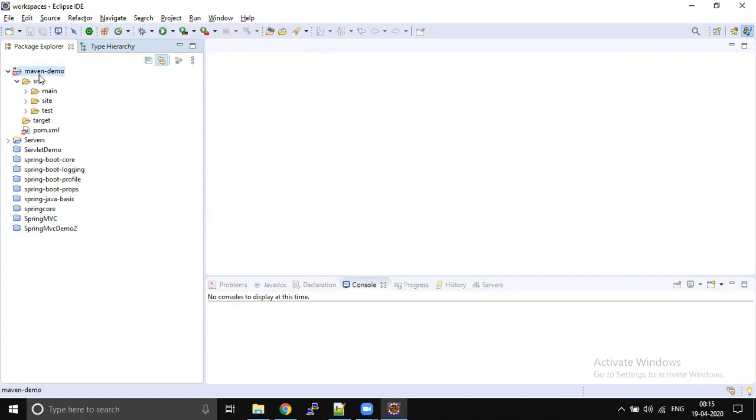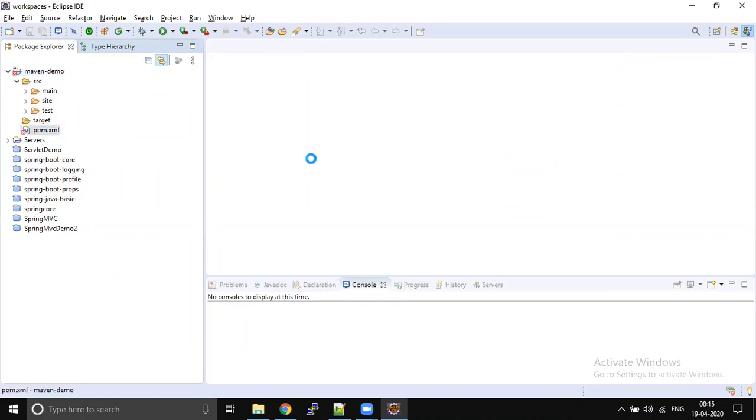Due to some conflicts in my Eclipse, the project structure is not created fully. That is fine, at least we are able to create a project. Whenever you create a project, you can see some folder structures: src/main, src/test, target, pom.xml. These are very important things we must know and understand, and why we need them. So let's start with the pom.xml.